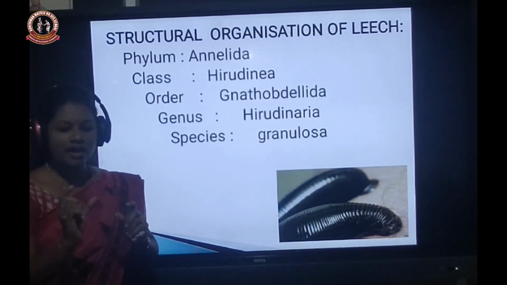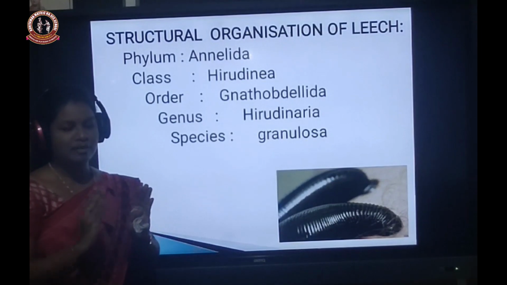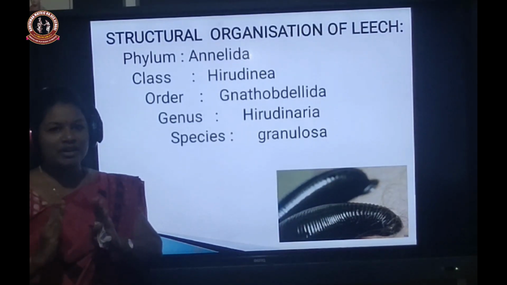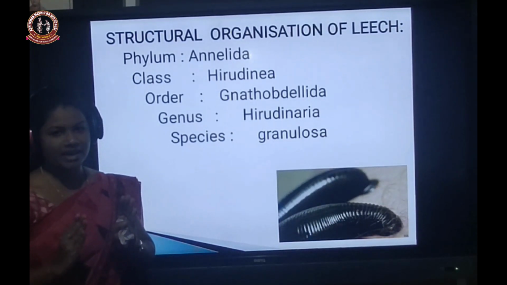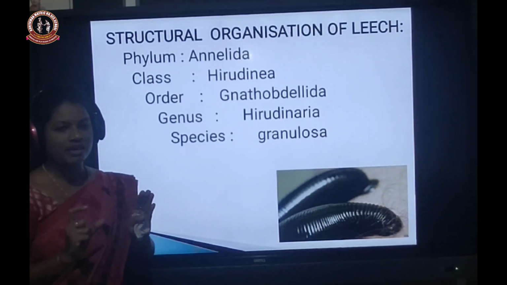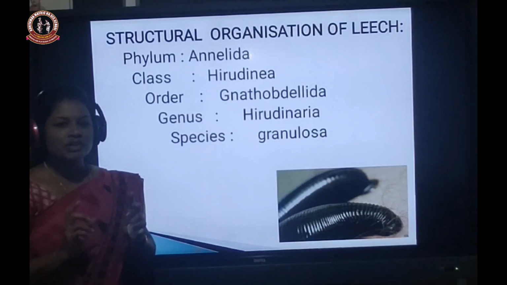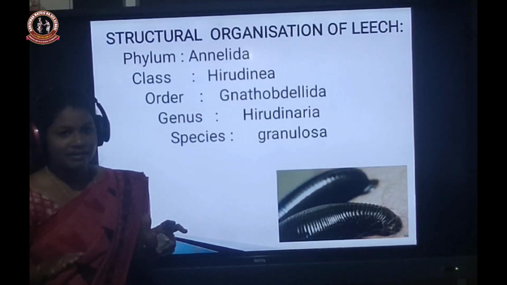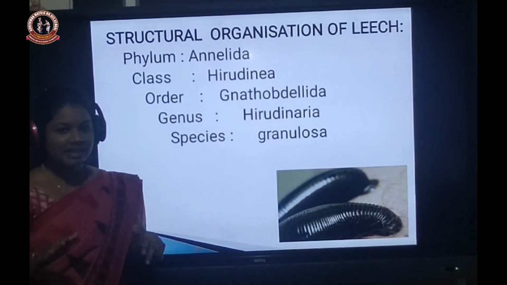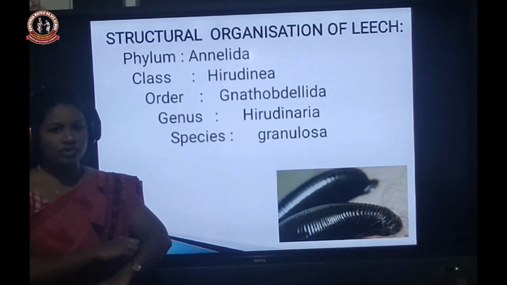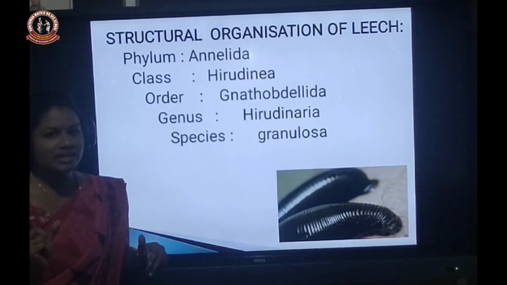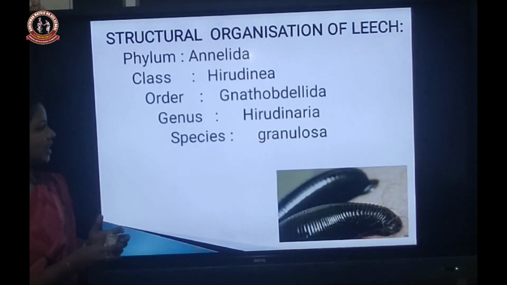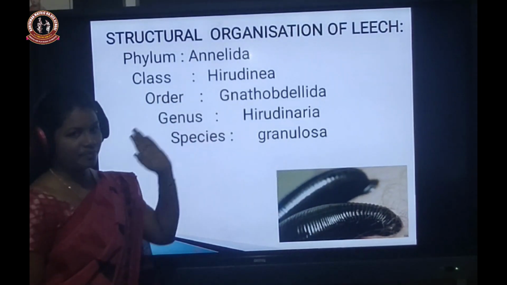So, to prevent the blood from clotting, it secretes a chemical substance in its salivary gland that is called an anticoagulant agent. Why should blood not coagulate? So that it can suck more amount of blood. So it secretes hirudin, an anticoagulant substance, so it comes under class Hirudinea.